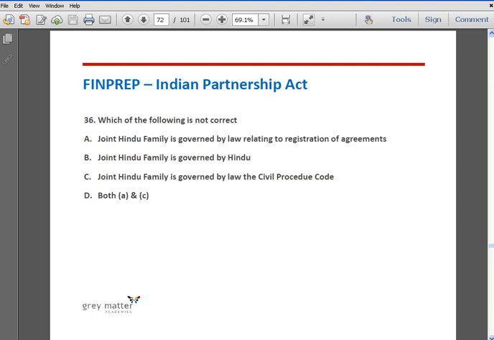Question number 36. Which of the following is not correct? Option A, joint Hindu family is governed by law relating to registration of agreements. Option B, joint Hindu family is governed by Hindu law. Option C, joint Hindu family is governed by law of civil procedure code. Option D, both A and C. The correct answer is option D, both A and C. Joint Hindu family is governed by the laws relating to registration of agreements and the law of civil procedure code.